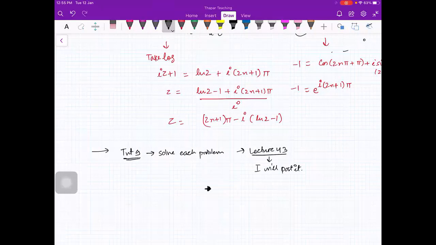Ma'am, then when will the EST be held? Beta, EST, as of now, we don't have any information, but I think it will be in February, because still we have a batch which is far behind what we are doing. We have completed our syllabus. There is a batch which was started late. So that is also first year, right? So it will be in Feb for sure, not before that. Ma'am, mid-Feb? Yeah, but I don't know exactly. I would not be able to tell you, but I will tell you whenever I get to know.